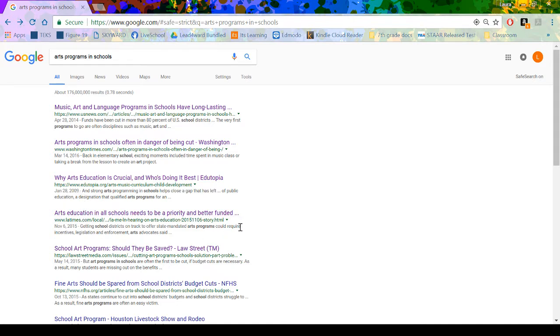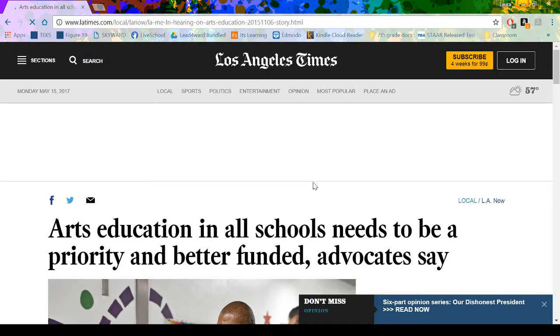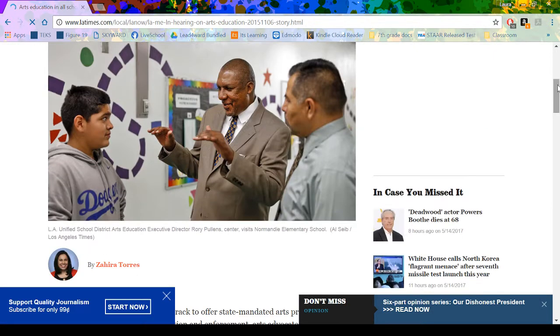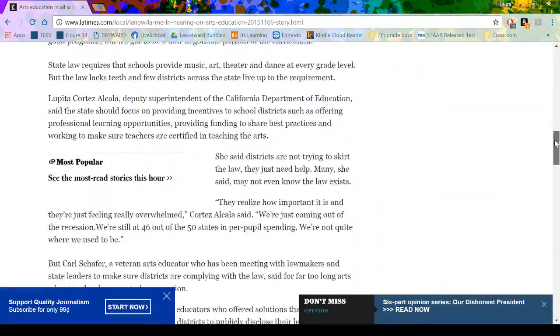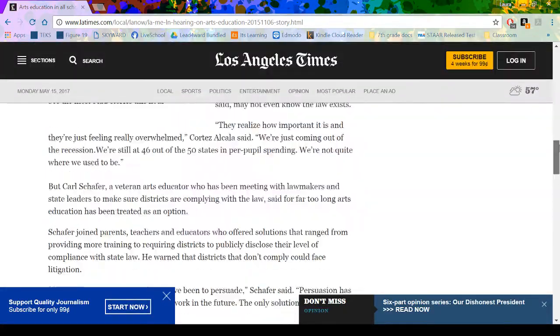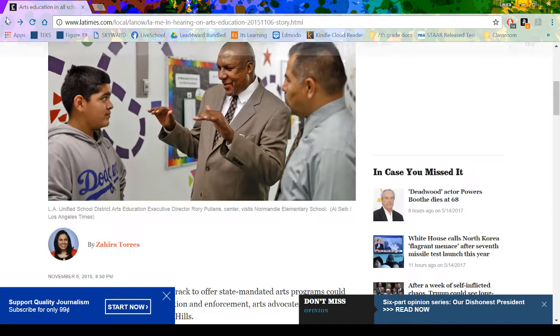Notice that we can gain a lot just by looking at the title of the web page, the date, when did it come out, and the little blurb underneath to see some of the key points. This one's from the LA Times. Again, when you see Times, it usually means a newspaper, and LA is like Los Angeles. So I'm going to look at this one. Nice big heading, or nice big title. Still pretty short. Again, not wowed.